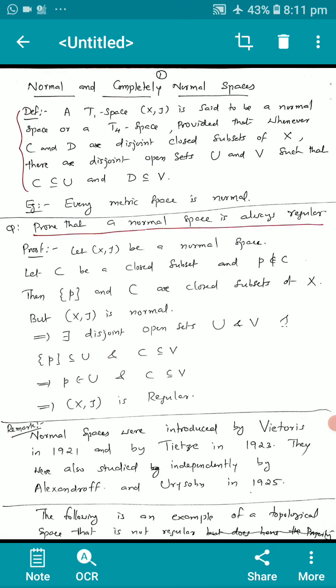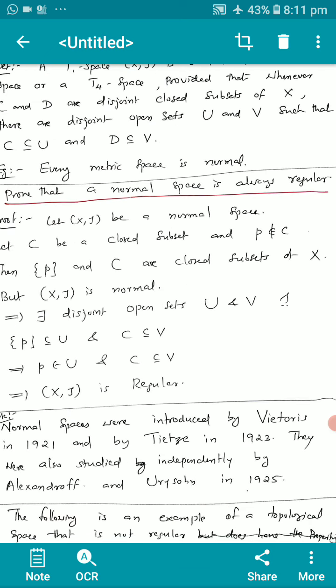One remark is given there: normal spaces were introduced by Vietoris in 1921 and by Tietze in 1923. They were also studied independently by Alexandrov and Urysohn in 1925.